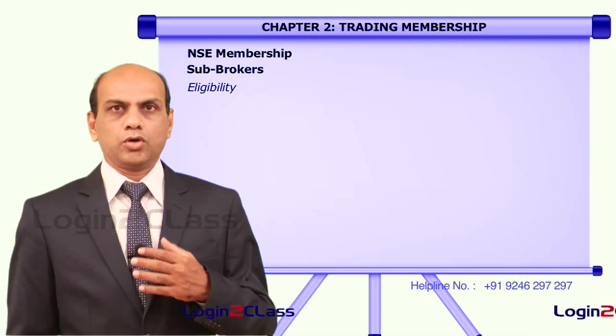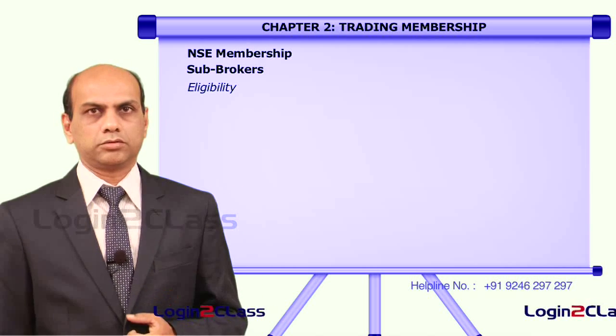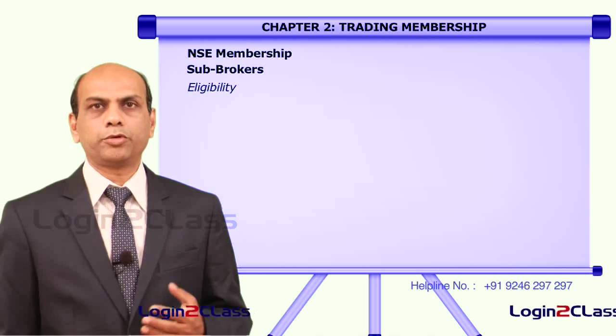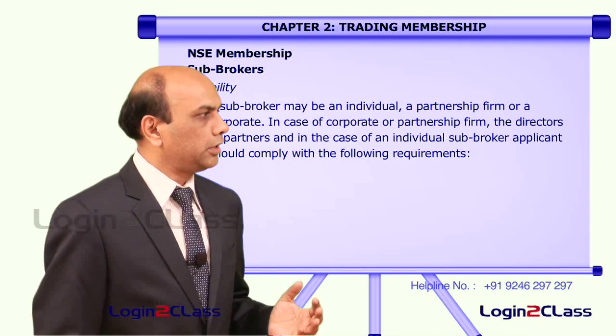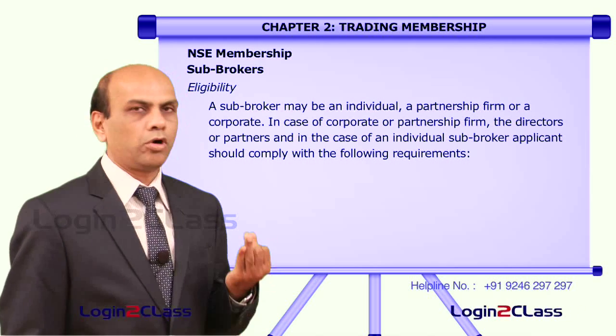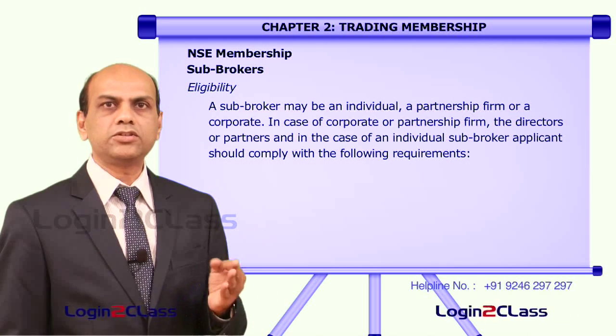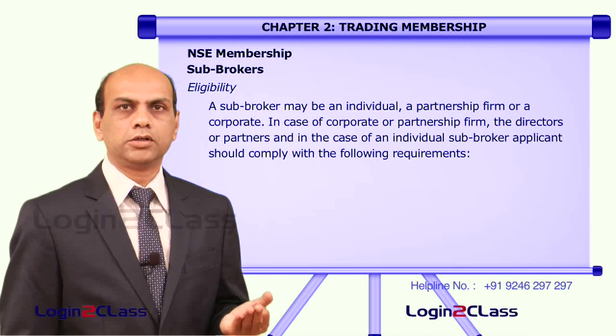Eligibility. Who else can become the subbroker of a stockbroker? What are the eligibility criteria for a person to become a subbroker? A subbroker may be an individual, a partnership firm, or a corporate. Any of these 3 constituents can become the subbroker of a stockbroker.